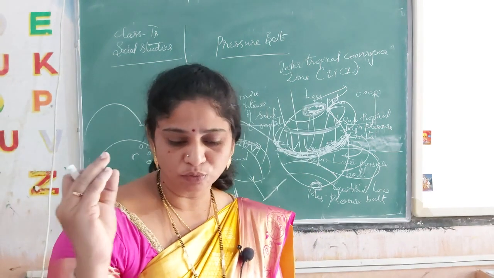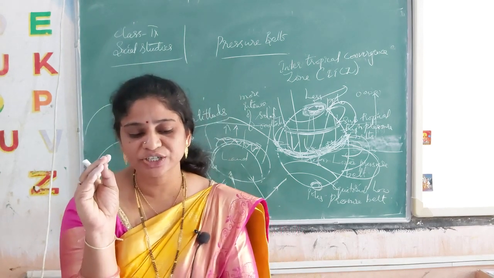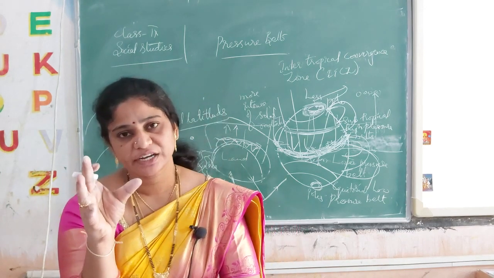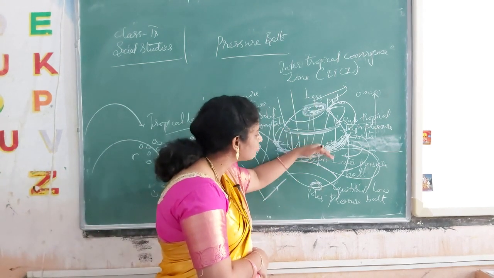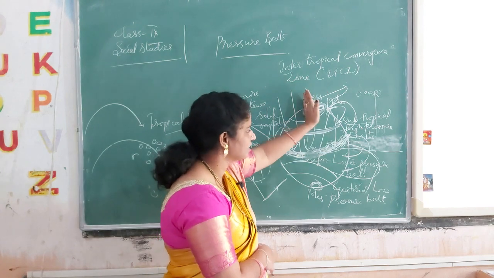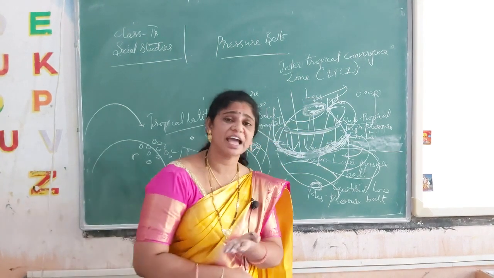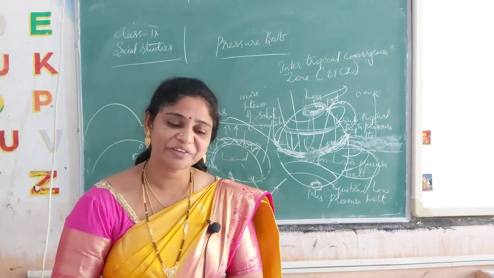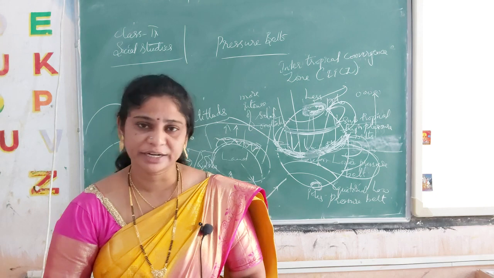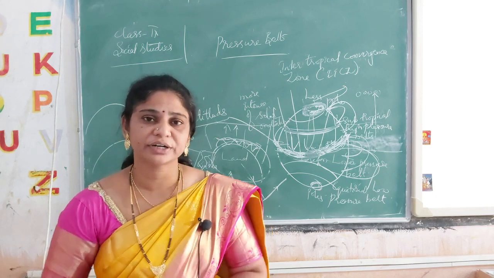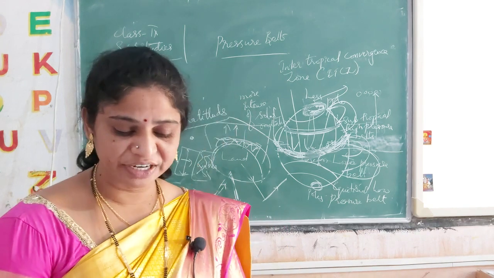They are saying that the polar winds rush towards this lower pressure area. See here, the polar winds are moving this side, and this wind is moving that side. When this polar wind moves this side, we call that wind A. They have just nominally given it the name wind A, but it is not perfect.